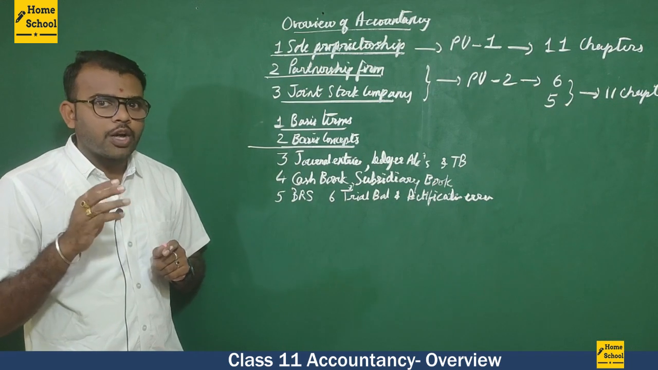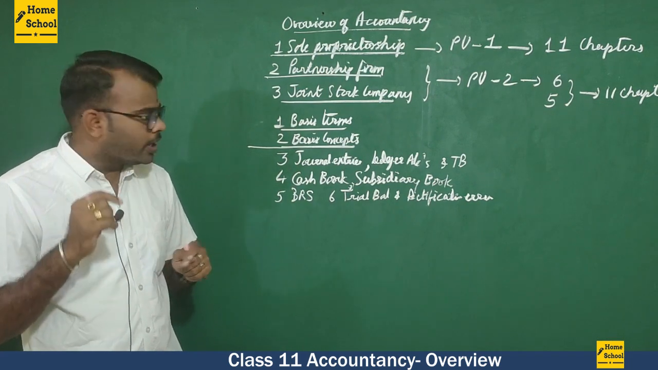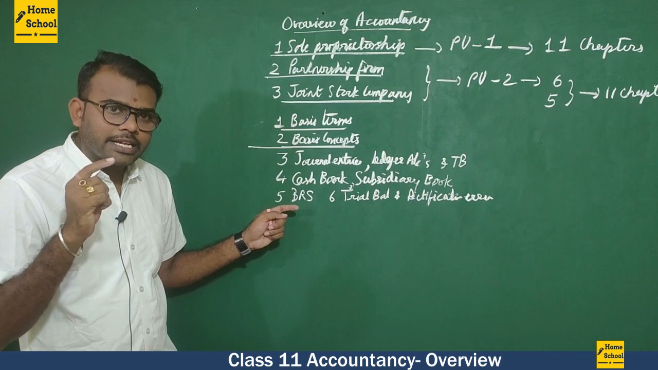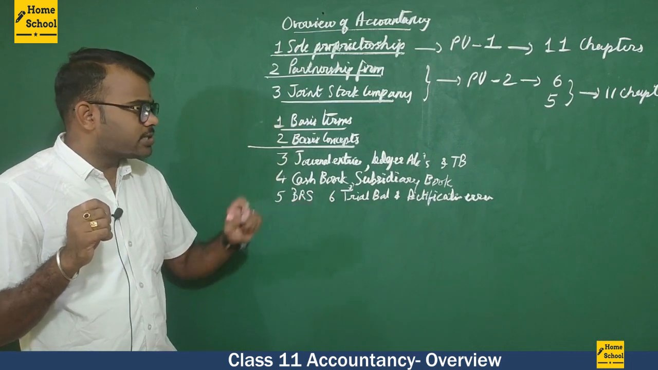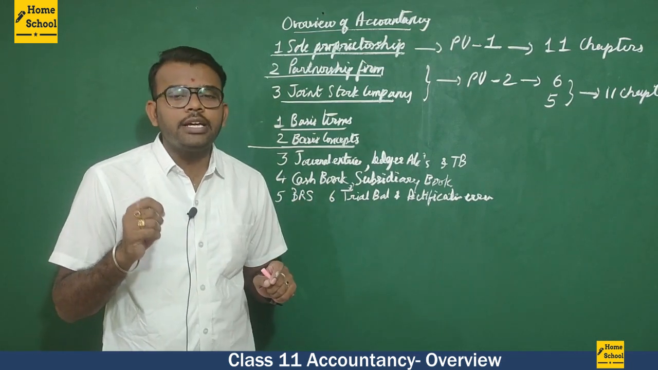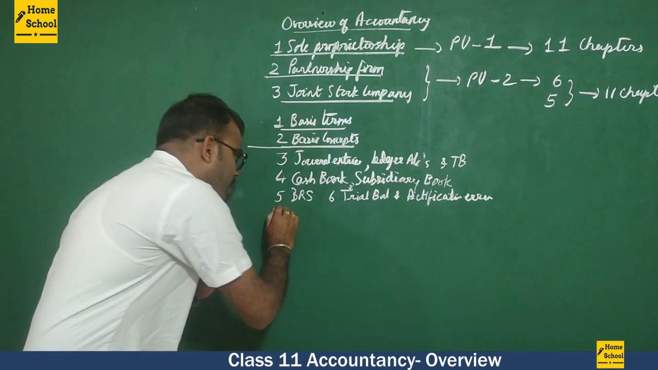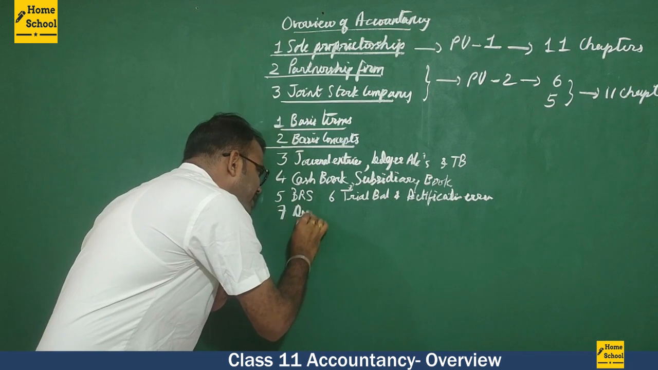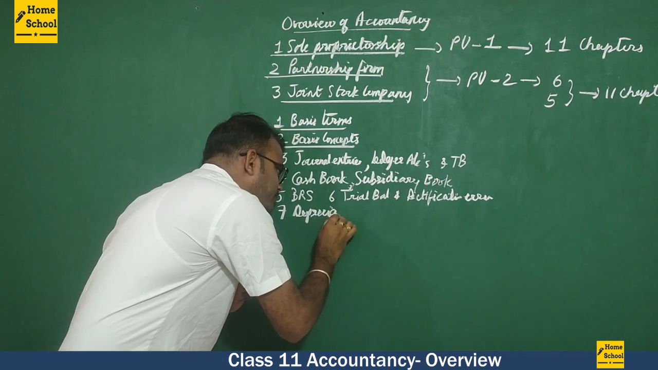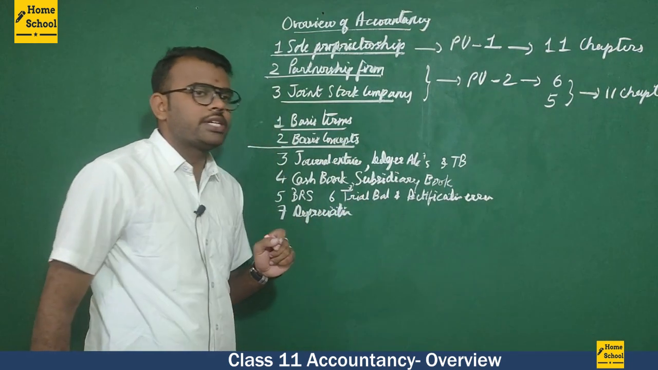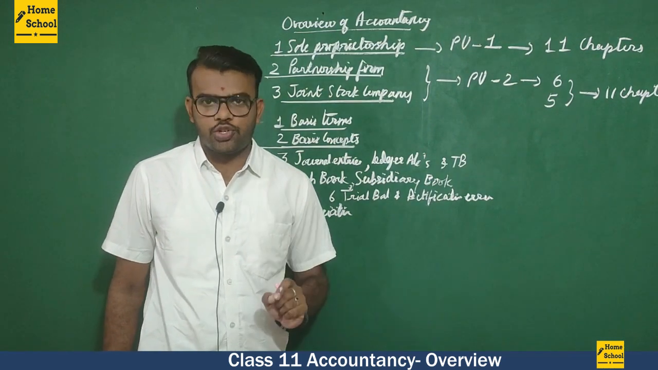Fourth chapter is Recording of a Transaction 2. Fifth chapter is Bank Reconciliation Statement. Sixth chapter is Trial Balance and Rectification of Errors. Now, in the 7th chapter, we are going to study about depreciation.